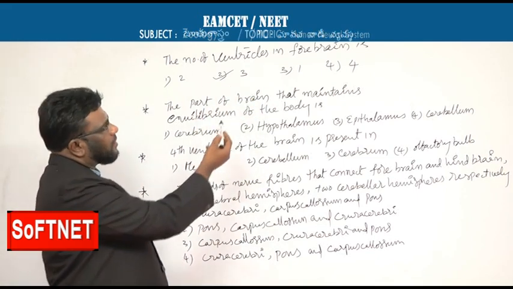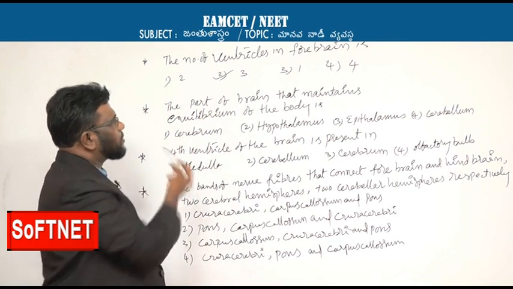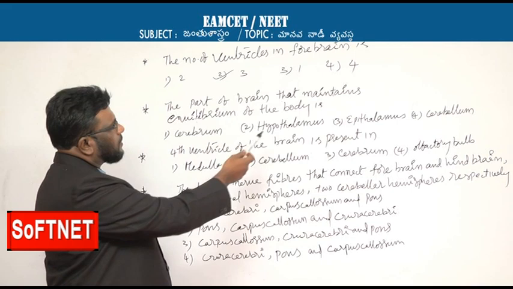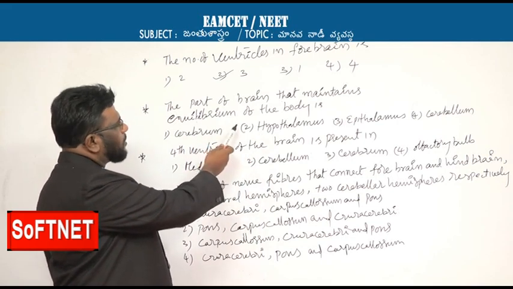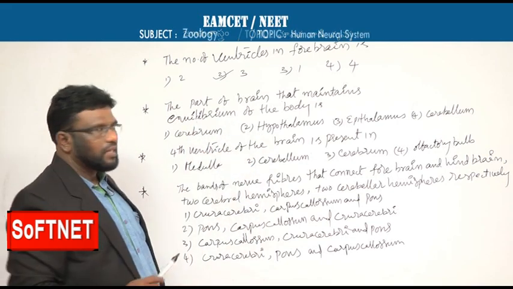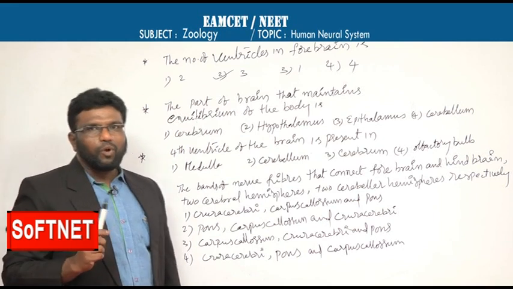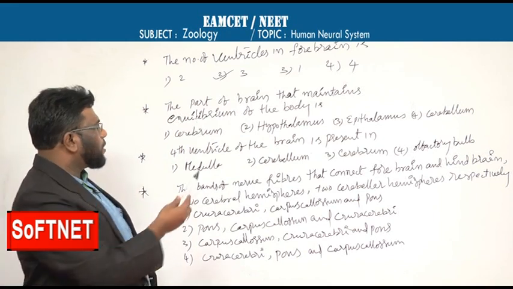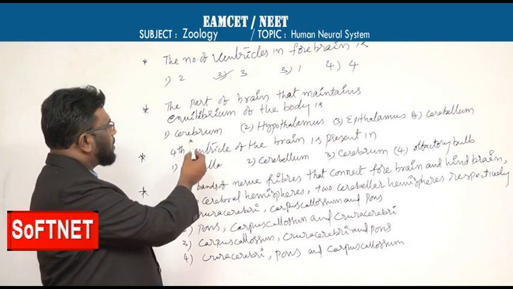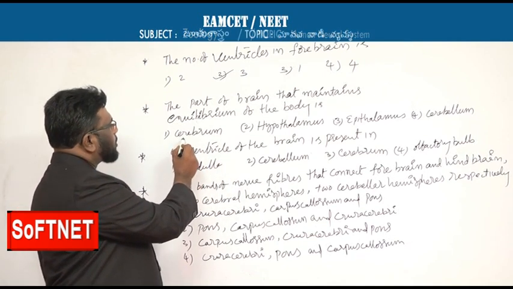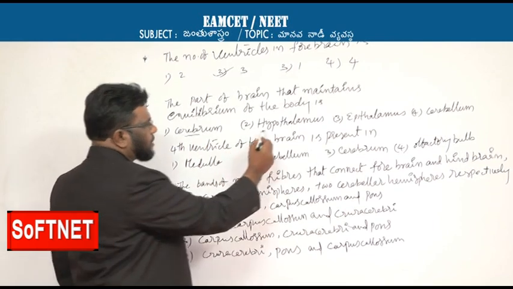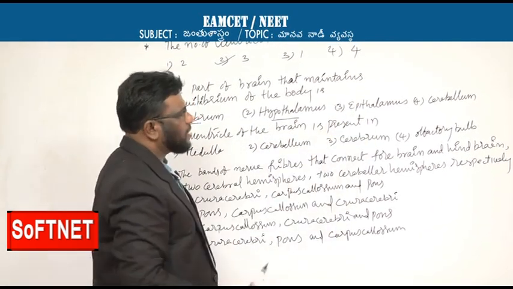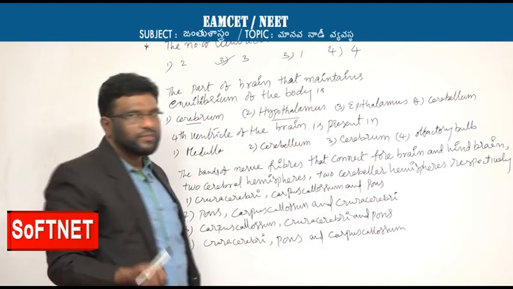Now come to the second question. The part of brain that maintains equilibrium of the body is. The balancing of the body is maintained by cerebellum. Options are: the first is cerebrum, the second is hypothalamus, the third is epithalamus, and the fourth is cerebellum.